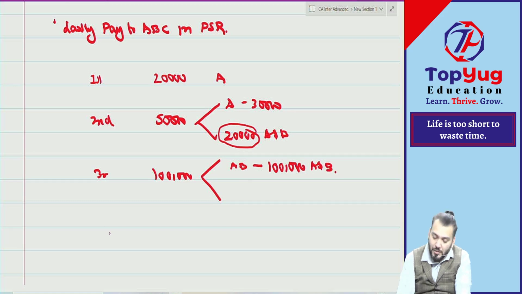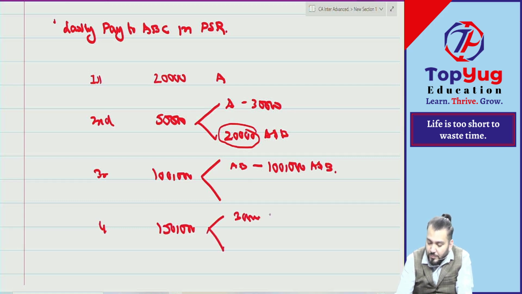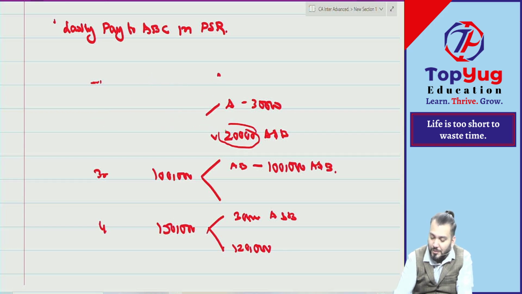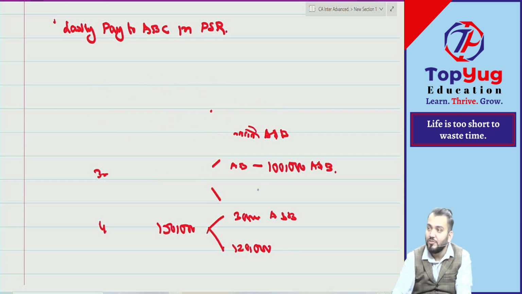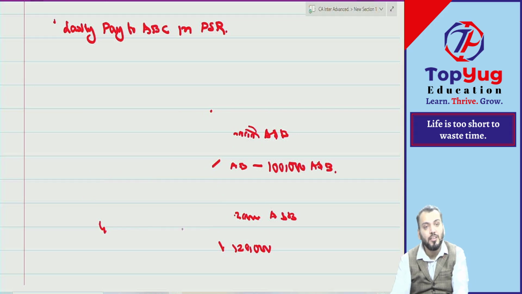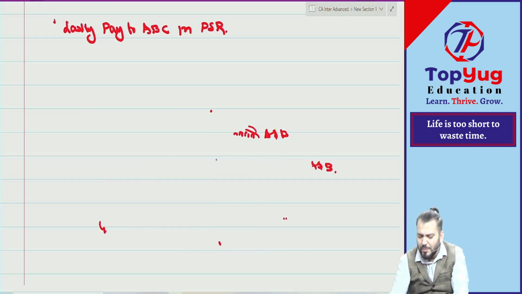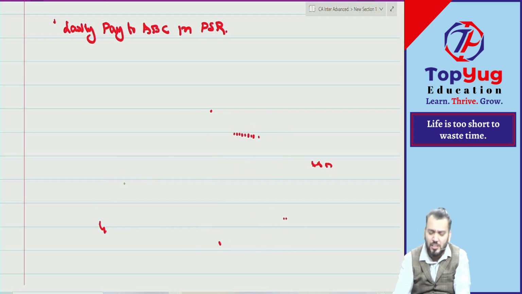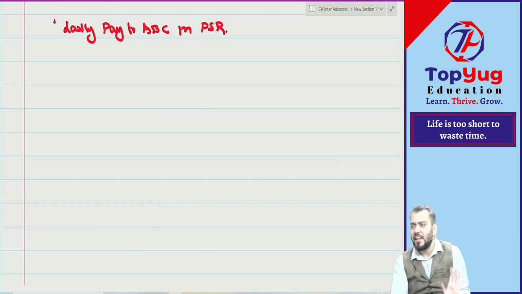1 is to 2. Then once again you get 1,50,000. Tell me, 30,000 to whom? A and B. In which ratio? The balance 1,20,000 to whom? Have you understood? This is not required to write. So can you say this will depend upon the information given in the question, at what date what amount is realized? Correct.